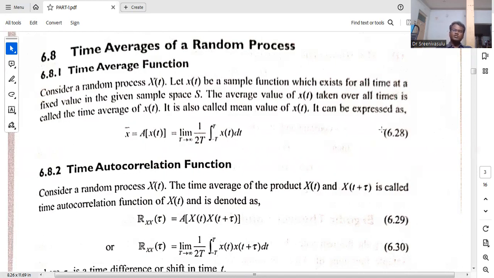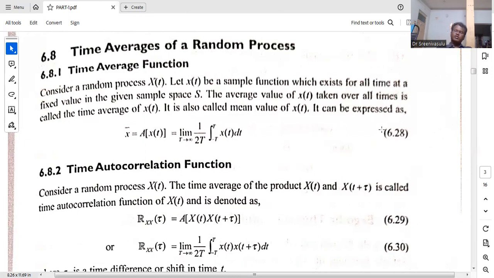Now, what is the difference? We have a little bit of confusion. Again, the entire formula is the same. There also we write 1 by T, 0 to T, x of t into dt. Extra here, we consider the limit T tends to infinity, 1 by 2T, with the interval from minus T to plus T. If you write from 0 to T, it is 1 by T; if you write from minus T to plus T, it is 1 by 2T.